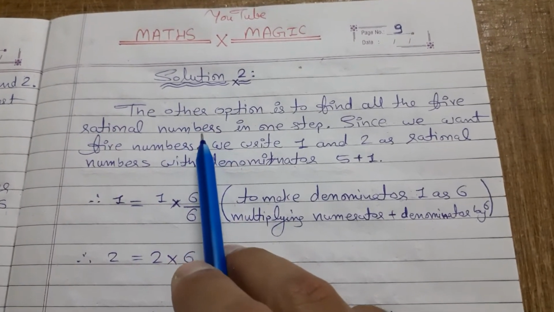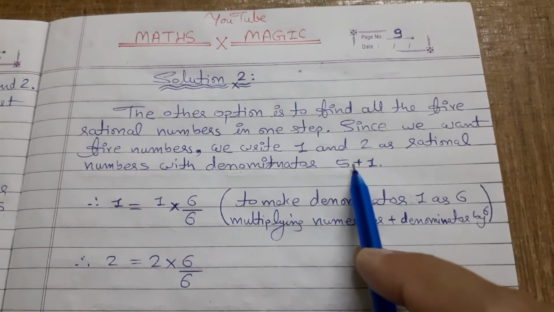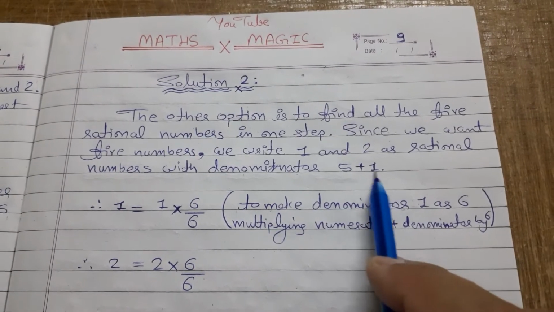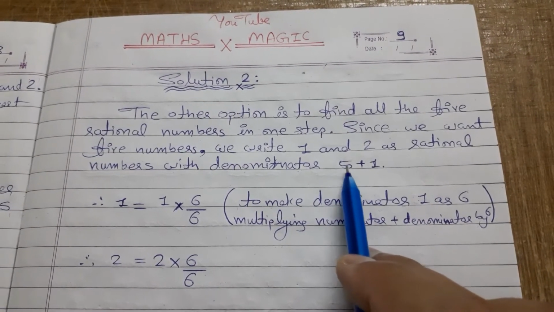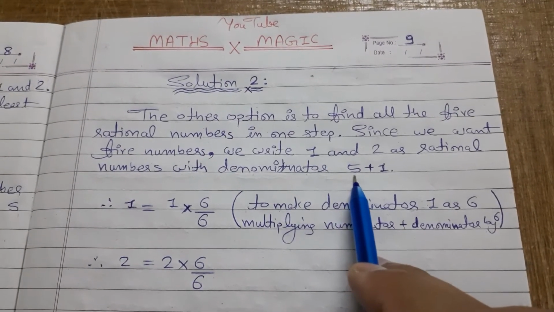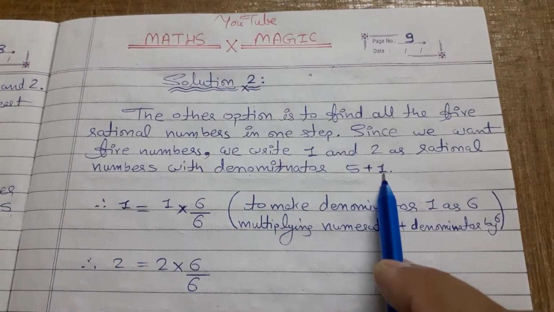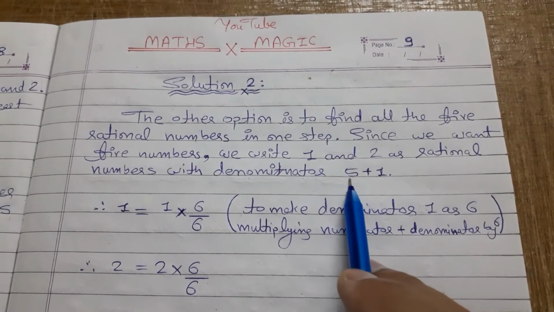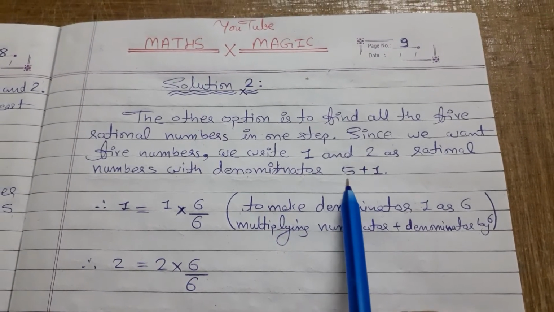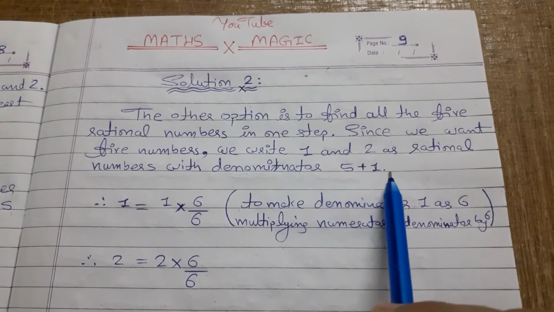Here we have to find 5 numbers between 1 and 2. So what will we do? We will take the denominator as 5 plus 1. Whatever number of values we have to find, if we want to find 10 numbers, then we take 10 plus 1, 11 in the denominator. If they ask us to find 50 numbers, then we take 50 plus 1, 51. If they ask us to find 23 numbers between two given values, then we take 23 plus 1. Here they have told us to find 5 numbers, so we take 5 plus 1 in the denominator.